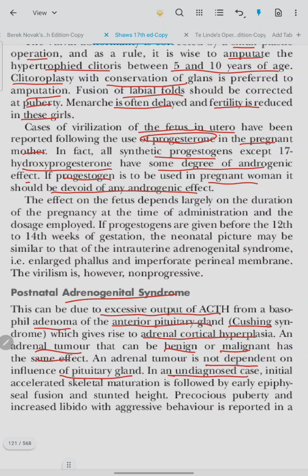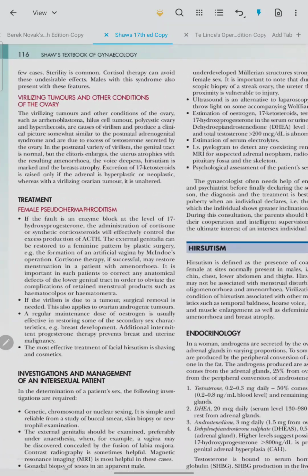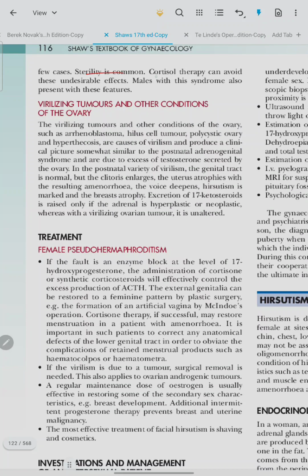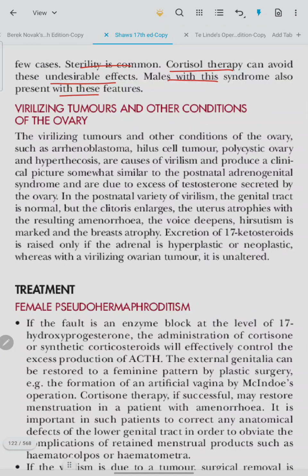In an undiagnosed case, initial accelerated skeletal maturation is followed by early epiphyseal fusion and stunted height. Precocious puberty, increased libido with aggressive behavior is reported in a few cases. Sterility is common. Cortisol therapy can avoid the undesirable side effects. Females with this syndrome also present with the features of virilizing tumors and other conditions of the ovary, such as arrhenoblastoma, hilus cell tumor, polycystic ovary, and hypertrichosis. These are causes of virilism, produce a clinical picture somewhat similar to postnatal adrenogenital syndrome, and are due to excess of testosterone secreted by the ovary.